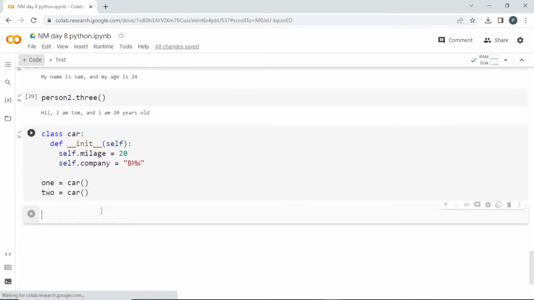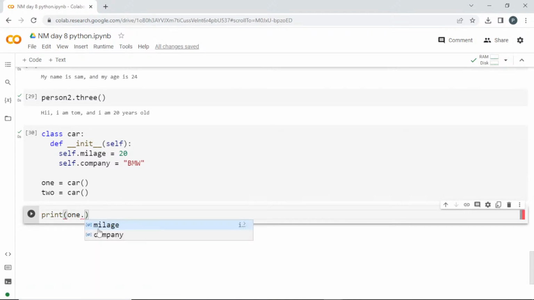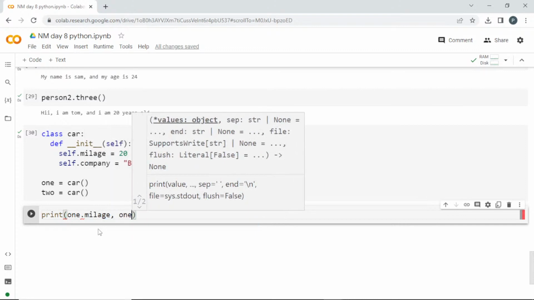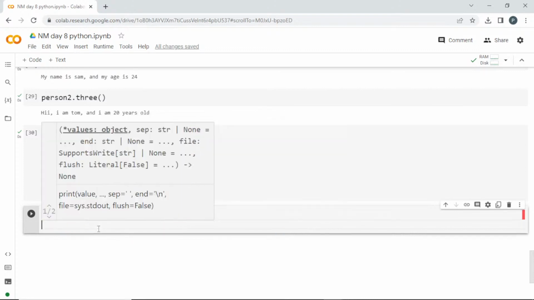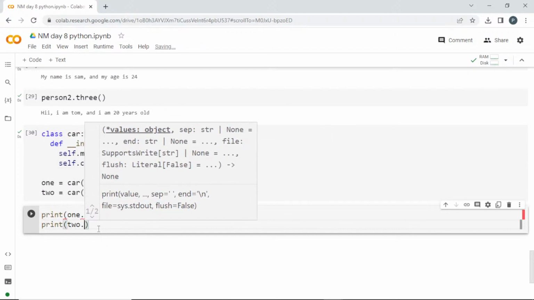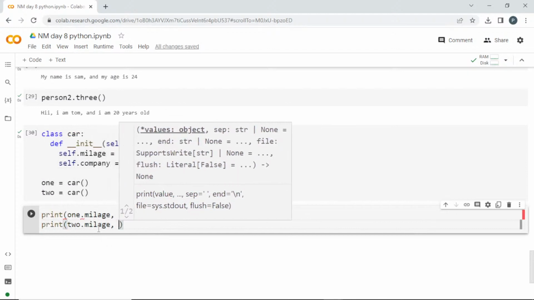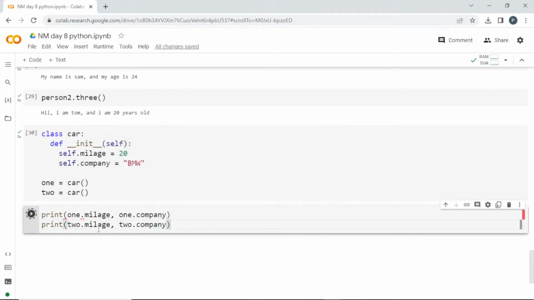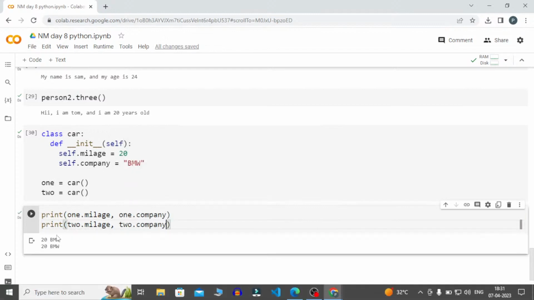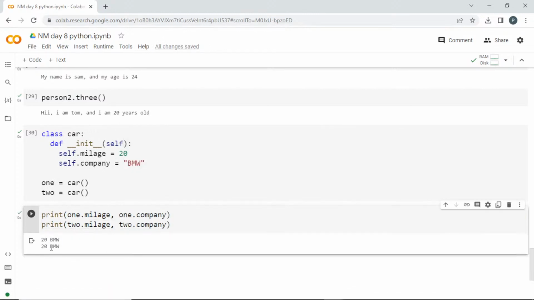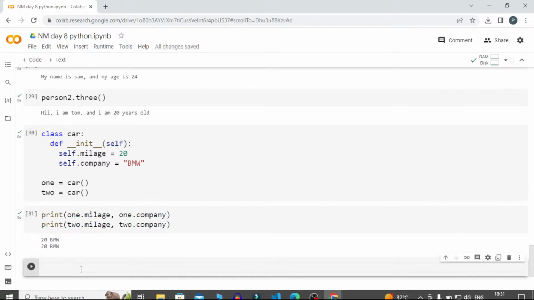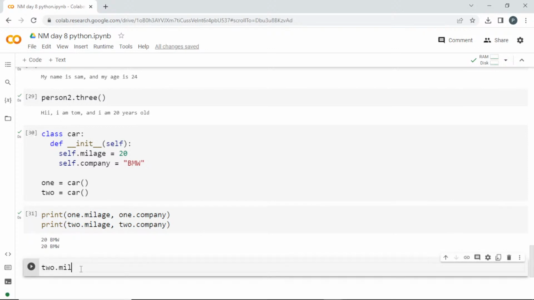I'll run this. Now I'll print 1.mileage, 1.company. Below that I'll print 2.mileage, 2.company. See here, the first one is 20 and BMW, and the second one is 20 and BMW, right? So now everything is the same. Now I'm going to use the object. For the second instance, 2 dot, I'm going to set the mileage equal to 30. I'll run this.